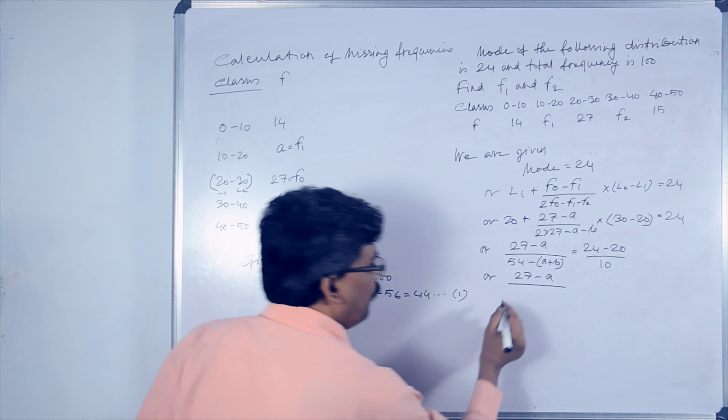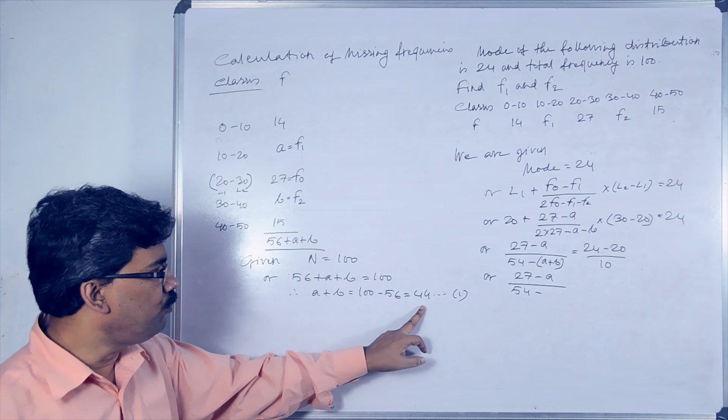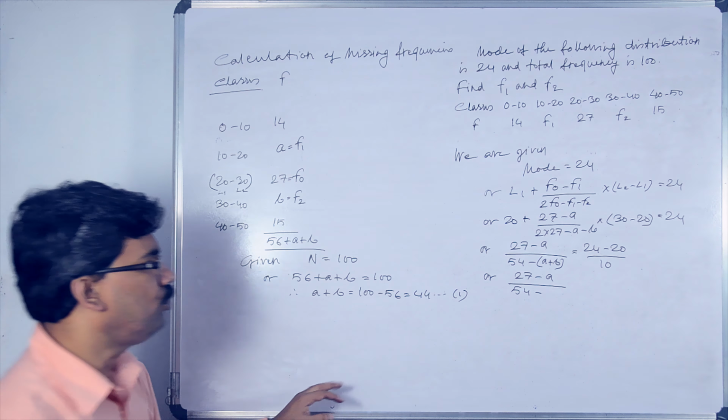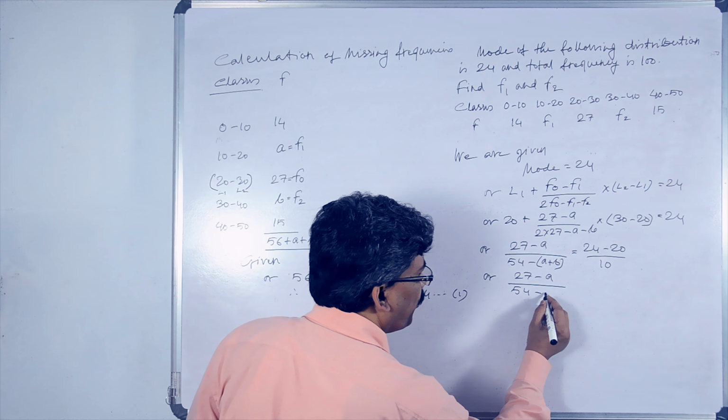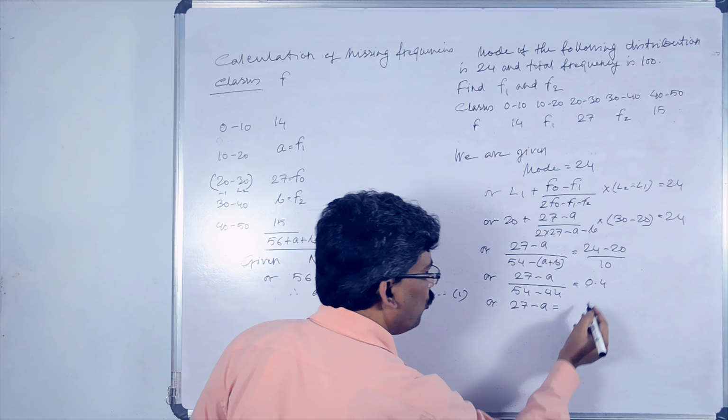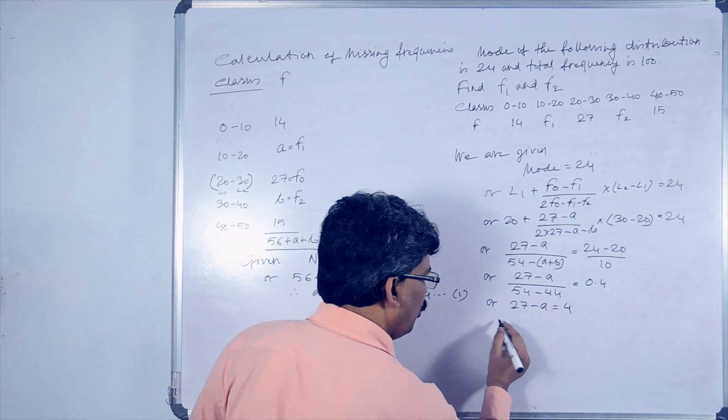The A plus B we calculated is equal to 44, so instead of A plus B, we can write 44. Then 54 minus 44 equals 10, so this is 4 by 10, meaning 0.4. Or 27 minus A equals 10 into 0.4, meaning 4.